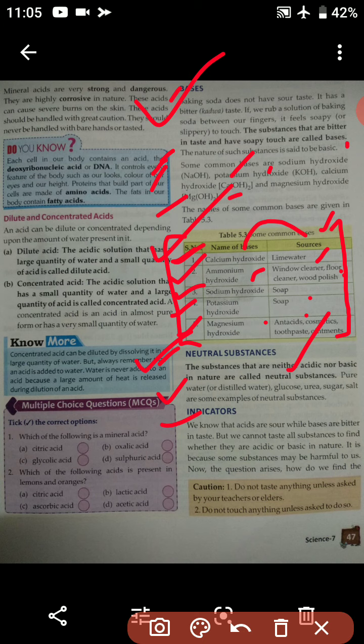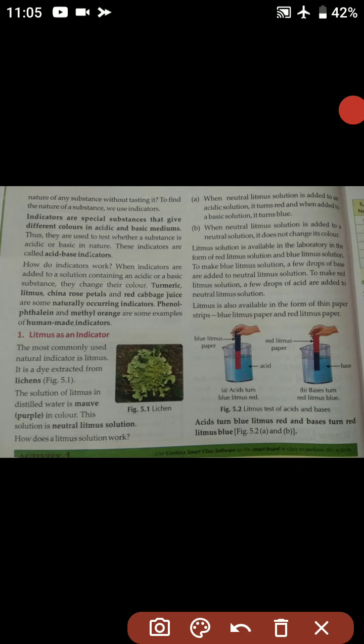Why can we not taste all the time? Because some substances may be harmful to us. This is the reason we cannot taste acids or bases. So now the question arises, how do we find the nature of any substance without tasting it? We have already understood that acids are sour in taste and bases are bitter. So without tasting, how will we come to know whether they are acid or base?